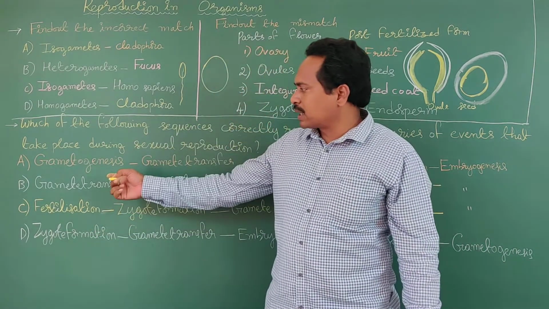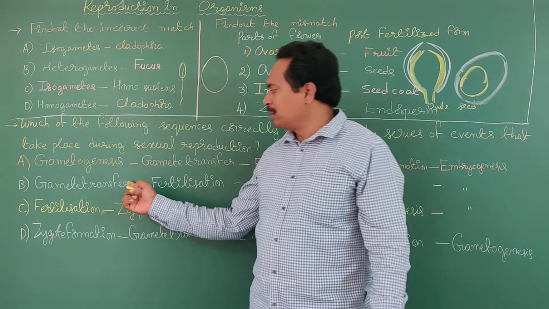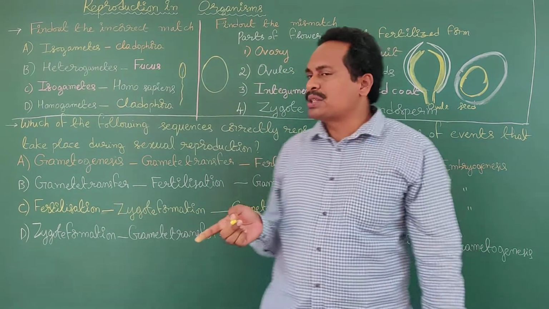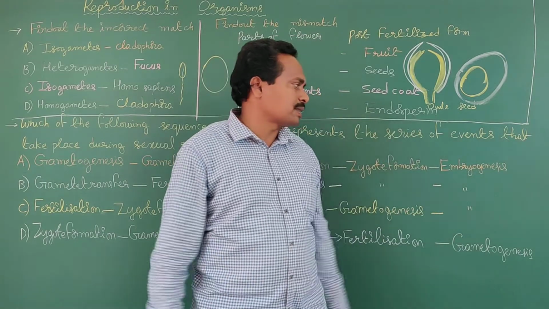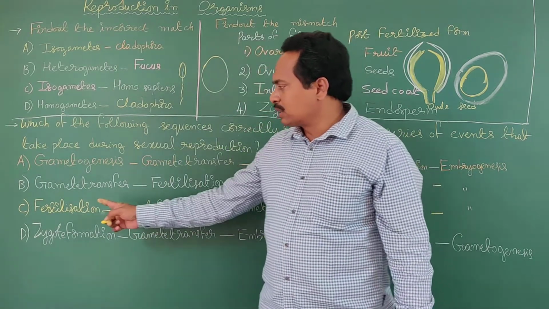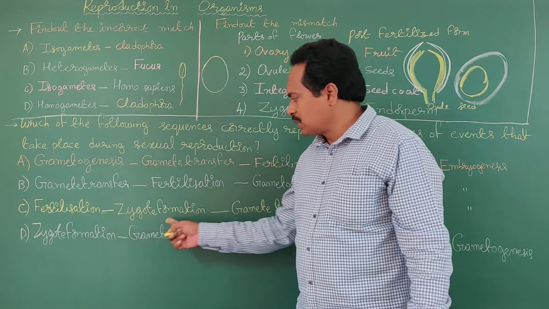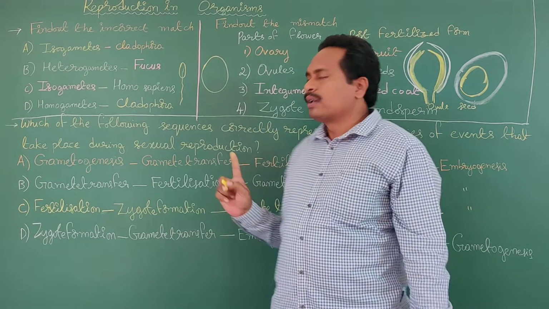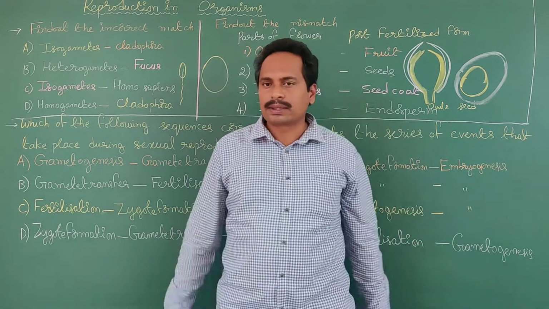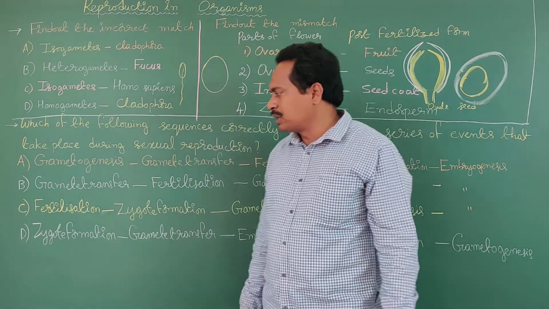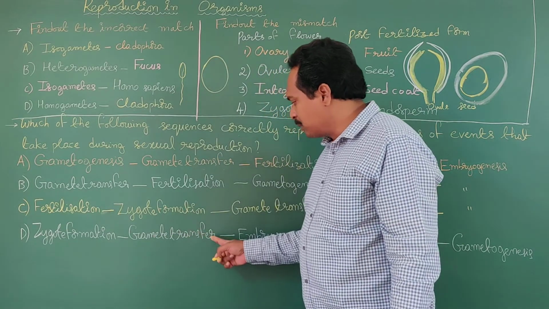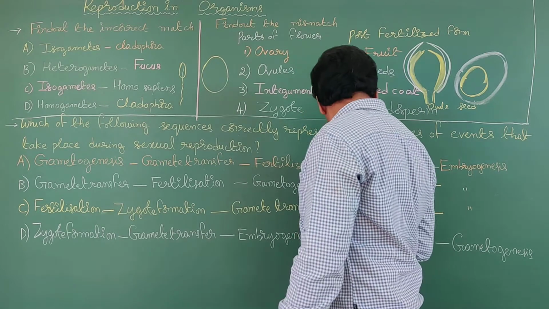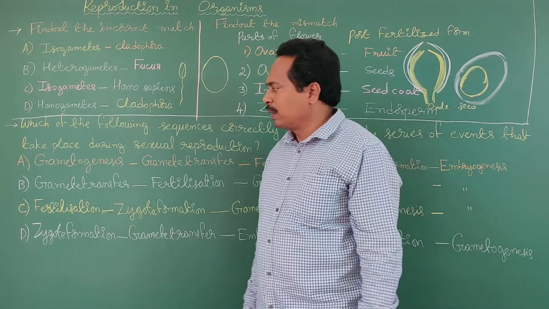What about the second option? Option B, gamete transfer, fertilization, gametogenesis, zygote formation, embryogenesis. Okay. What about the third option? C, fertilization, zygote formation, gamete transfer, gametogenesis, and embryogenesis. What about option D, zygote formation, gamete transfer, embryogenesis, fertilization? Next one is gametogenesis.